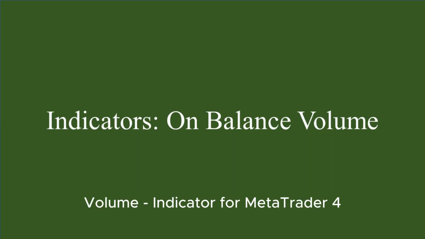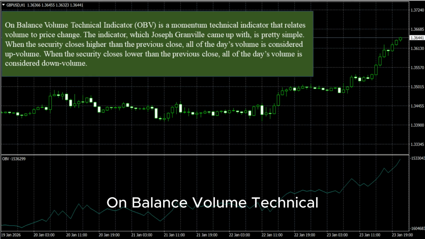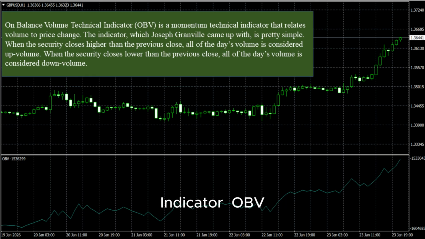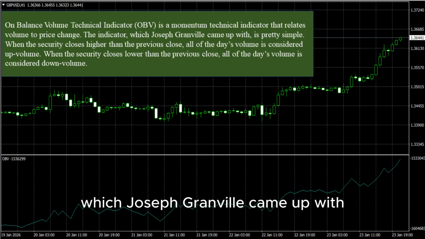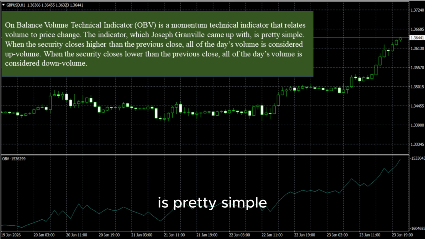On balance volume, indicator for MetaTrader 4. On balance volume technical indicator, OBV, is a momentum technical indicator that relates volume to price change. The indicator, which Joseph Granville came up with, is pretty simple.